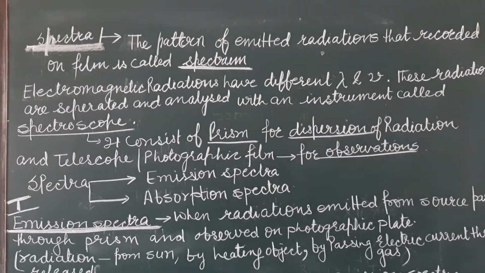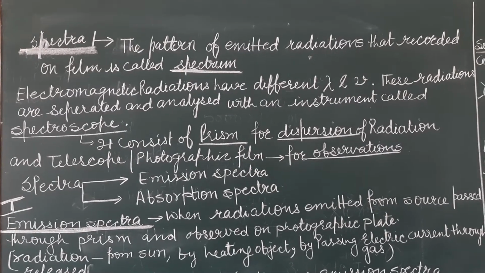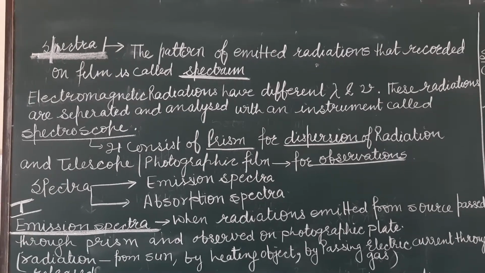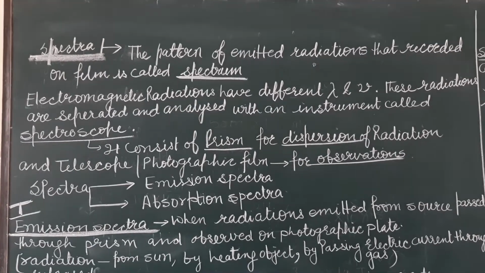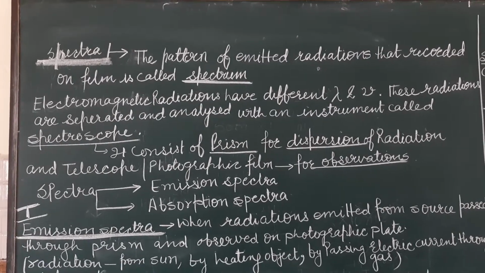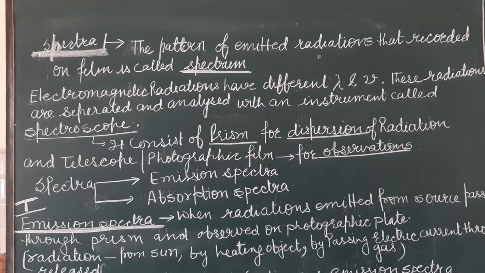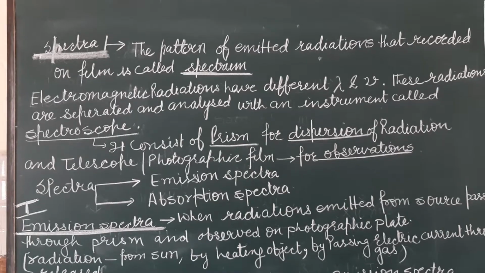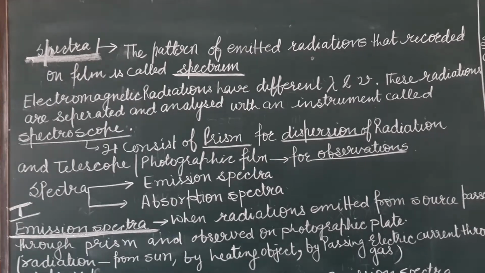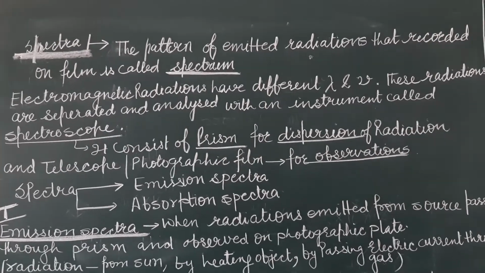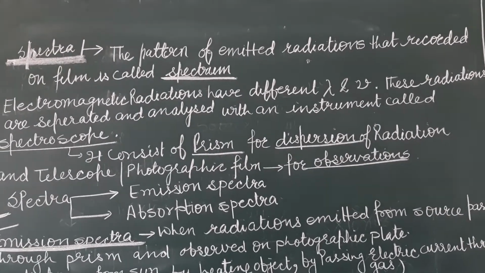From electromagnetic wave theory and Planck's quantum theory, you know that all radiations have different color, different wavelength, frequency and energy. So these 7 color bands are known as spectrum.